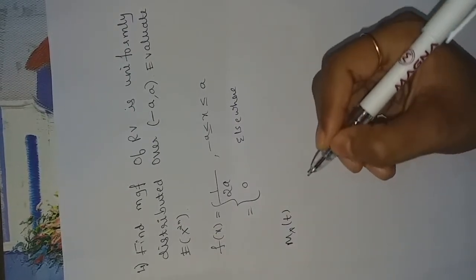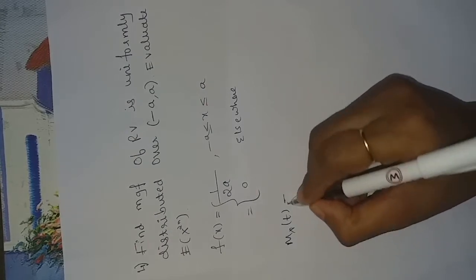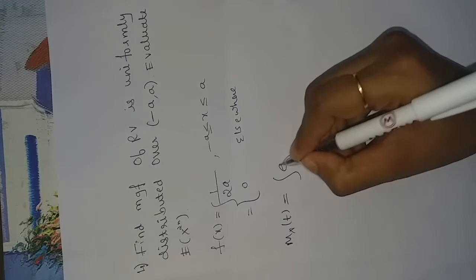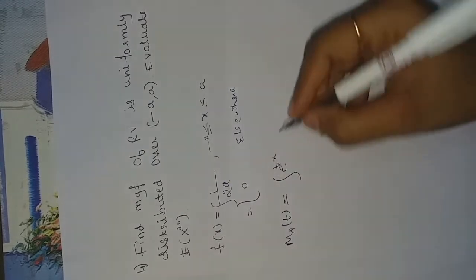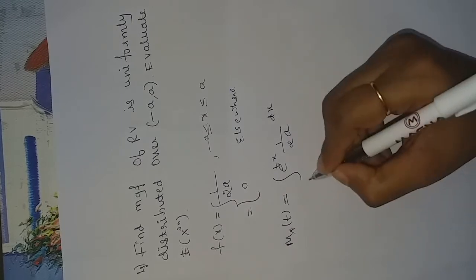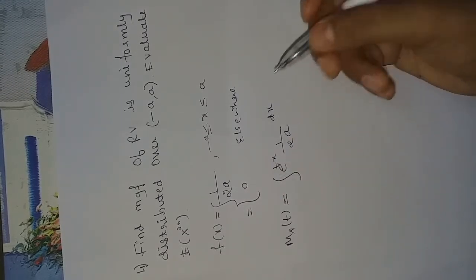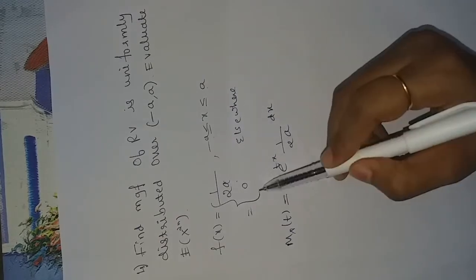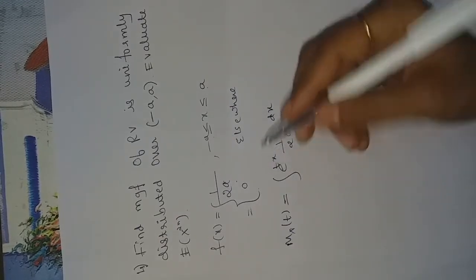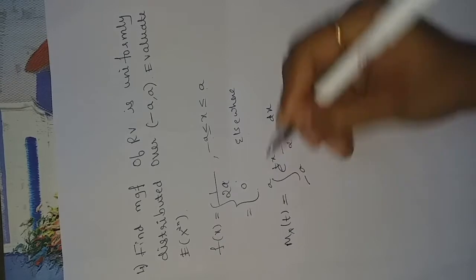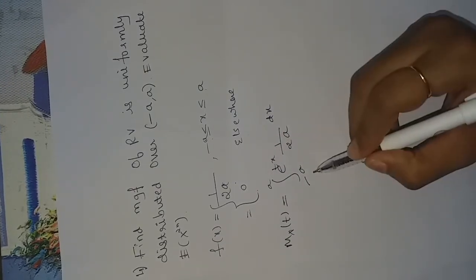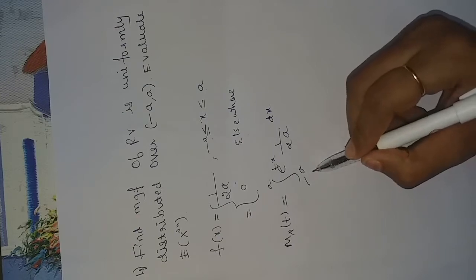Uniform distribution is also a continuous distribution. Therefore, the moment generating function is integration of e power tx into f of x, and f of x is 1 upon 2a dx from minus infinity to infinity. So the function is 1 upon 2a in the interval minus a to a, and for all other values of x it is 0. So we get integration of e power tx into 1 upon 2a dx, where x takes the value from minus a to a.